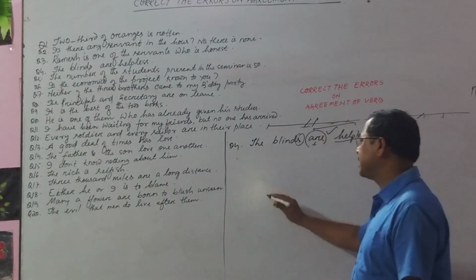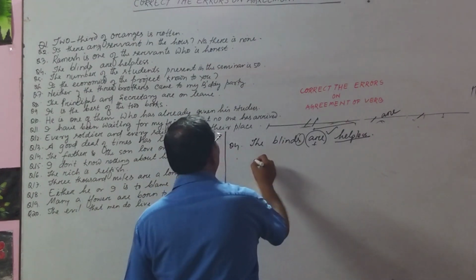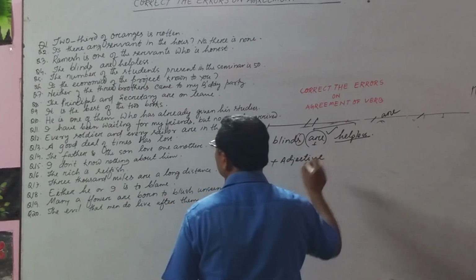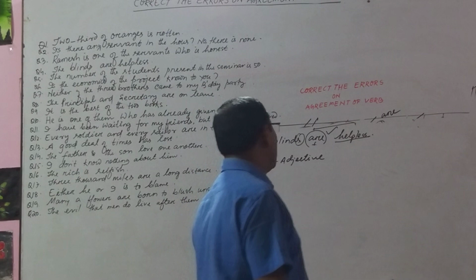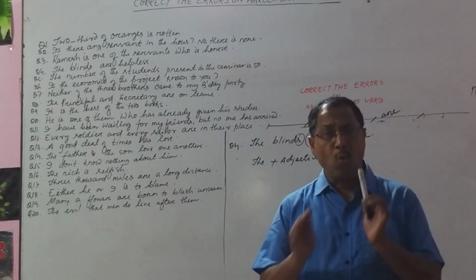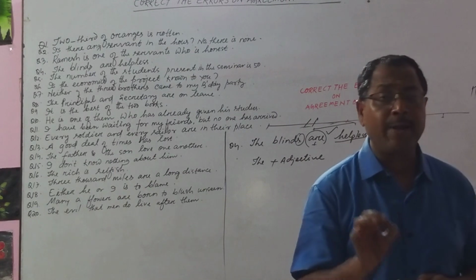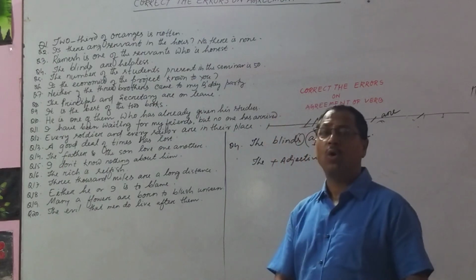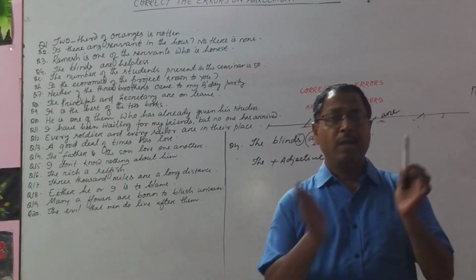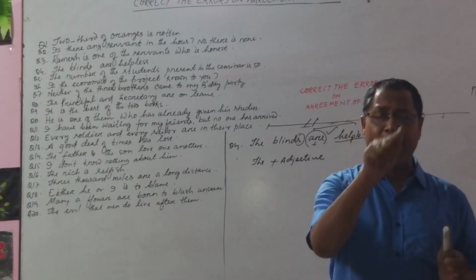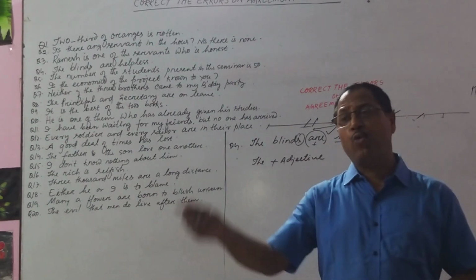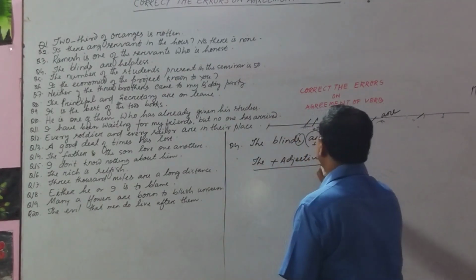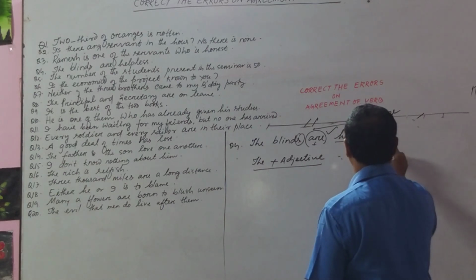But the question is, we have already read a rule: the plus adjective. And the word adjective is never made plural. What is made plural? Either a noun or pronoun, or a verb. When you add s, a noun becomes plural. When you delete s, a verb becomes plural. So the plus adjective means it will be the blind.